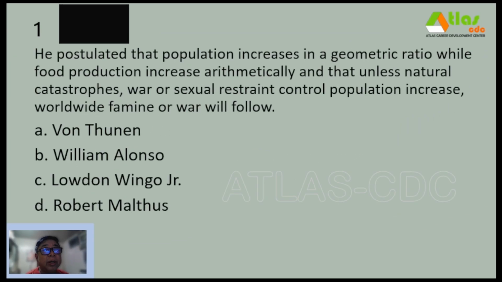Number 1. He postulated that population increases in a geometric ratio while food production increased arithmetically, and that unless natural catastrophes, war, or social restraint control population increase, worldwide famine or war will follow. A. Von Thunen, B. William Alonso, C. Loudon Wingo Jr., and D. Robert Malthus.